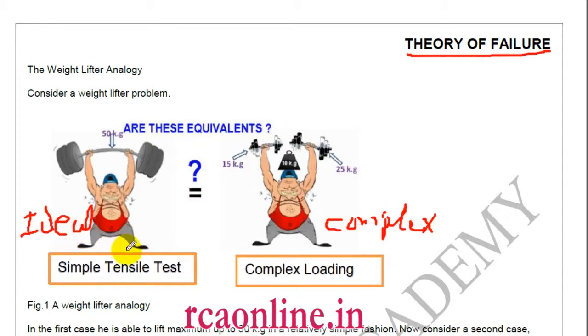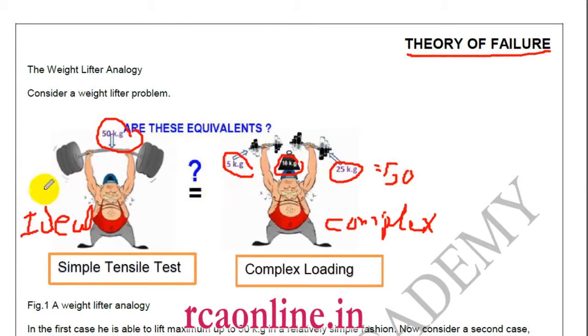The difference is that in the ideal condition the person is lifting a weight of 50 kg, and in the complex condition the person is also lifting 50 kg, but on his right hand side he is lifting 50, on his head he is lifting 10, and on his left hand side he is lifting 25. So total is 50.